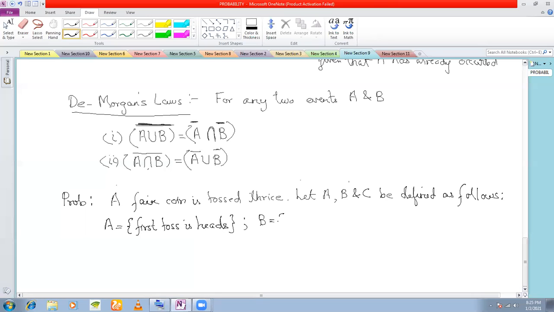B is the event, second toss is heads. C is the event that exactly two heads are tossed in a row.